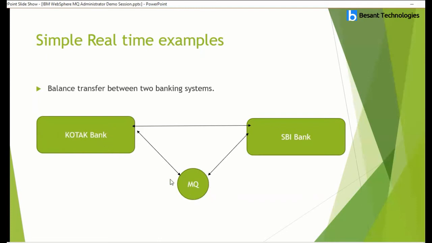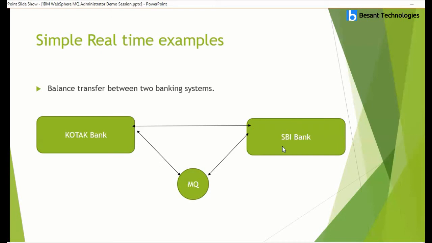While putting that message into IBM MQ, Kotak Bank will also debit the amount that needs to be transferred to the SBI account, and will send a message to the user saying this much amount was debited from your account and will be credited into the destination bank. Once that message is received from Kotak Bank, IBM MQ saves it in a queue.